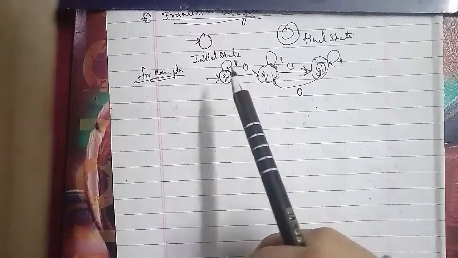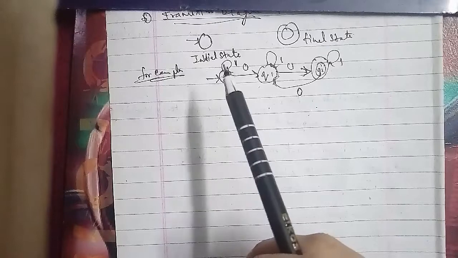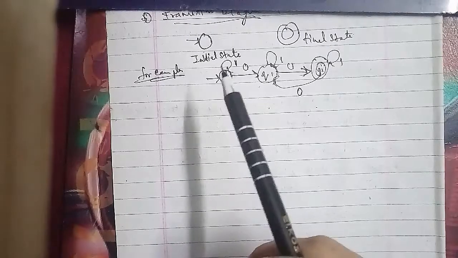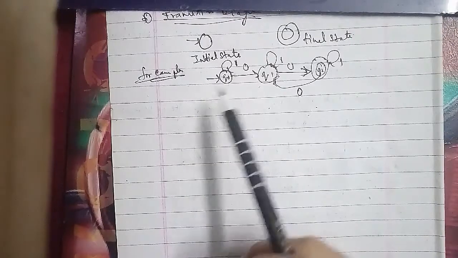The graphical representation of the transition function is as follows: (q, a) tends to q', where q' may be the same as q.